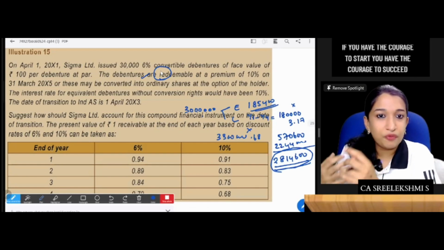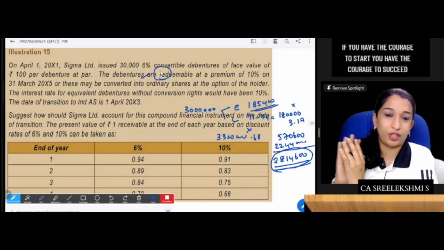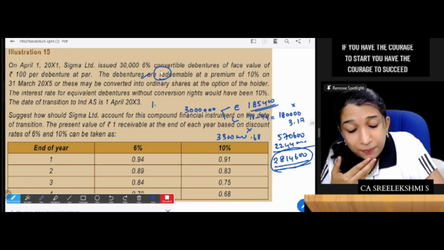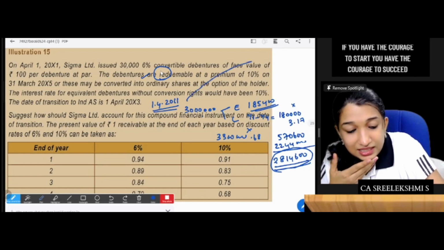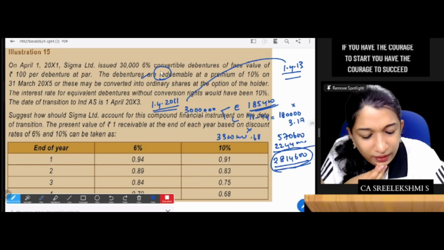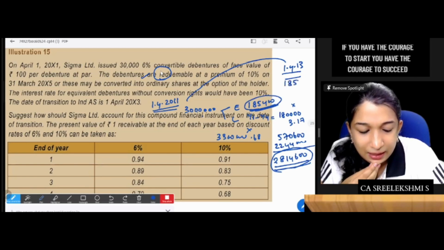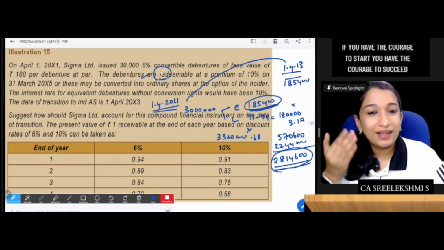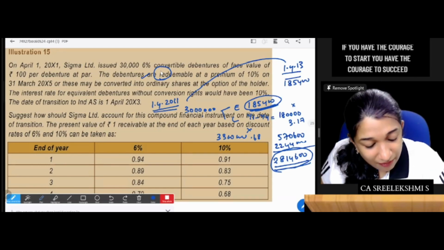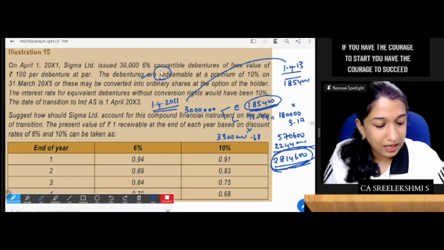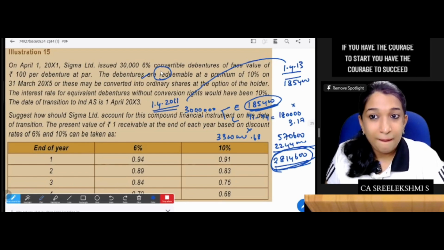Because the IBR or EIR is available on the date of issue, we have done this retrospective calculation. But this is the balance on 1st April 2011. The date of transition is 1st April 2013. Now you need to calculate: this equity will remain the same, 1,85,400. It will remain the same.